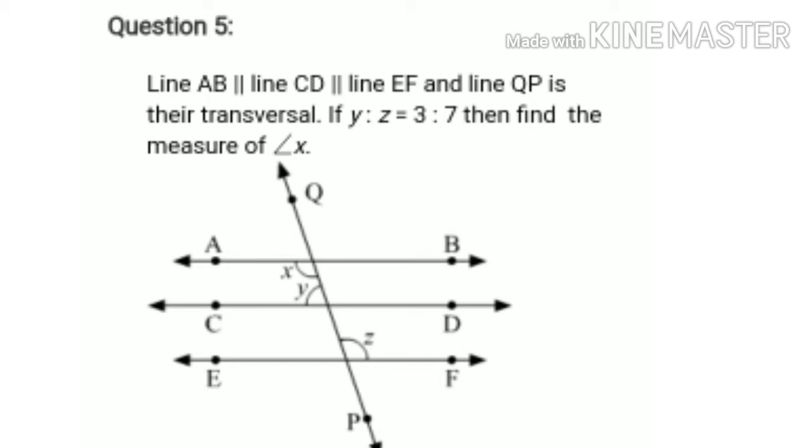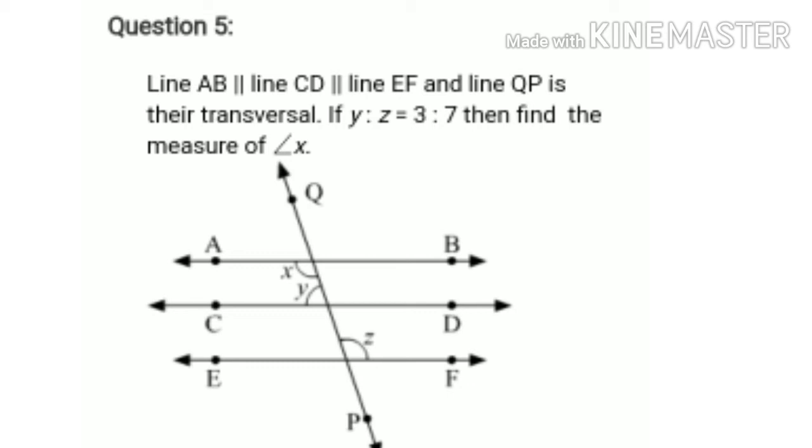Next is question number 5. Question number 5 is, in this question, line AB is parallel to line CD and parallel to EF. AB, CD, EF, these three lines are parallel to each other. And line QP is their transversal. Line QP intersects all these three lines, so QP is the transversal. And the ratio of angle Y to Z is 3:7. Then you have to find the measure of angle X. Okay, in this question, three lines are parallel and QP is the transversal, and the ratio of angle Y to Z is 3:7. Then you have to find the value of angle X.